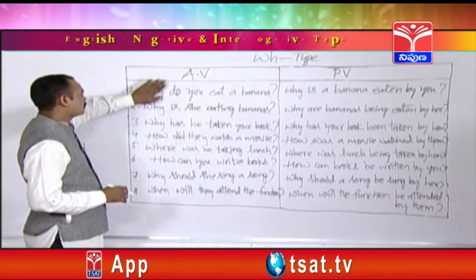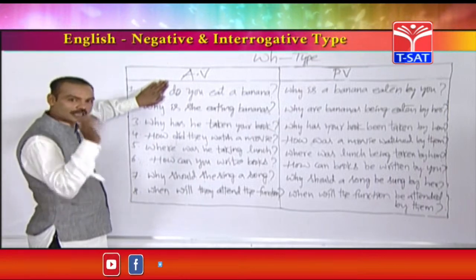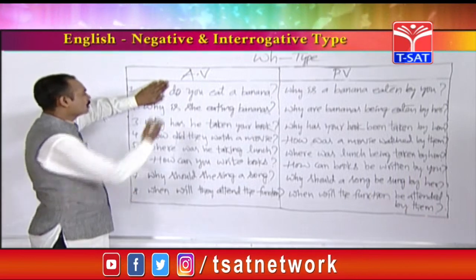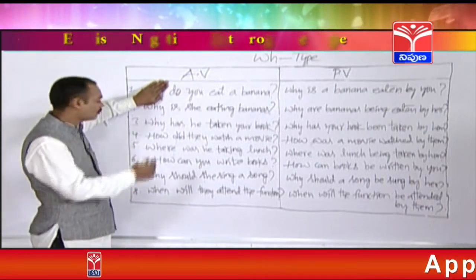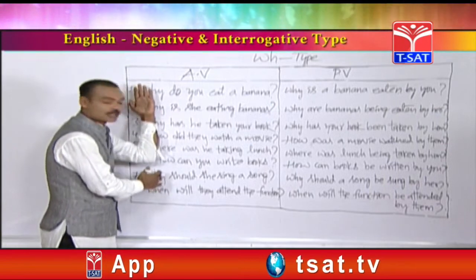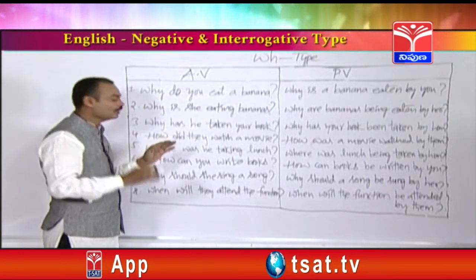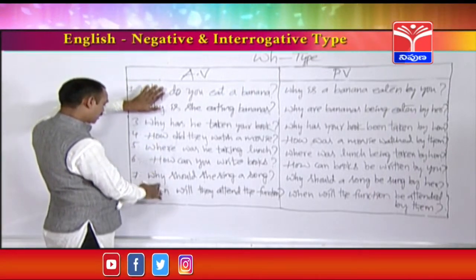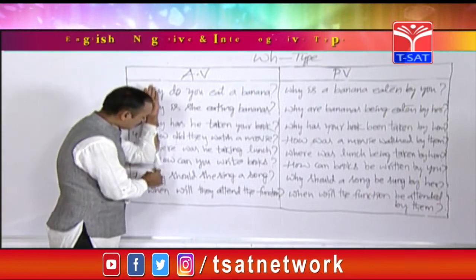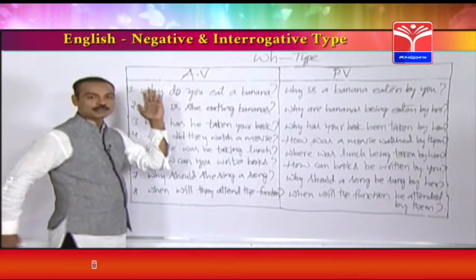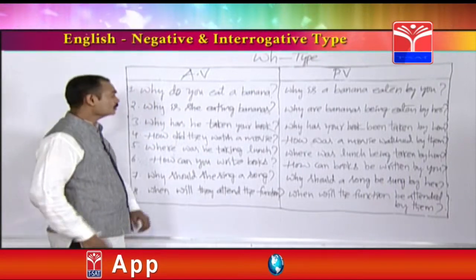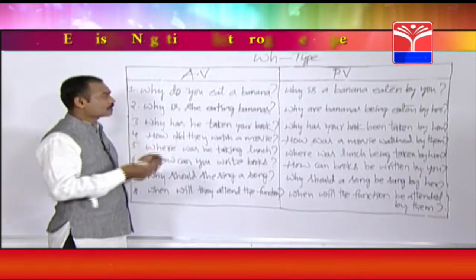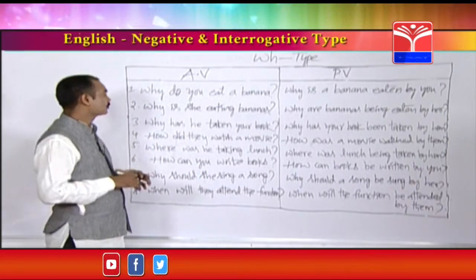So friends, if you are good at interrogative type, it will become very easy. See, if I close this WH word, it becomes an interrogative sentence, interrogative type. If I close all these WH words, friends, you can imagine this table without WH words like why, how, where, and when. If you close all the WH words, again this table will become an interrogative type. So friends, if you learn interrogative type very well, these WH type questions will become very easy for you.